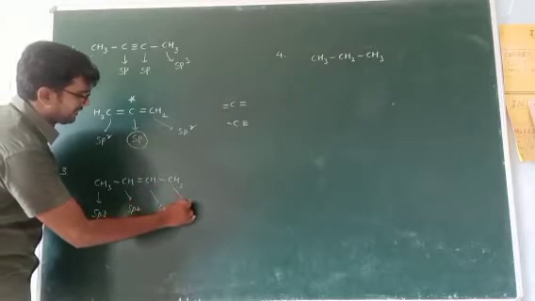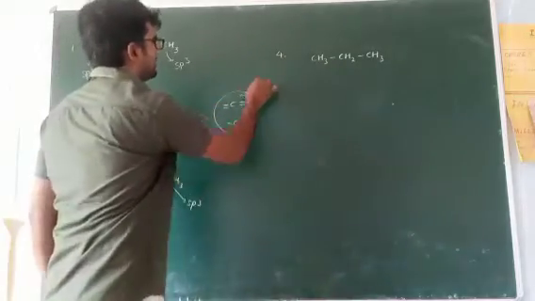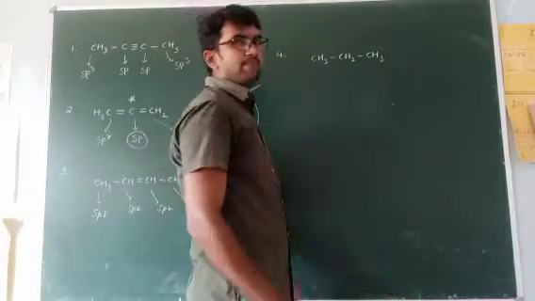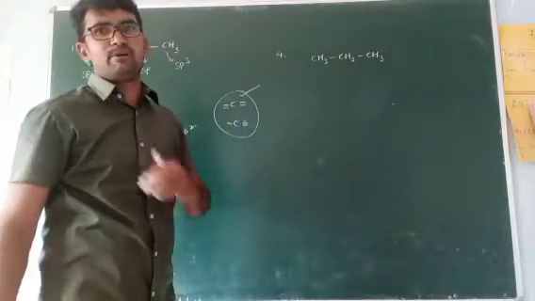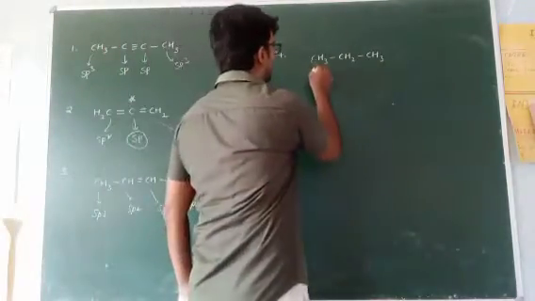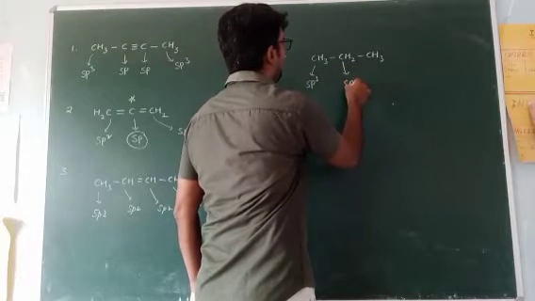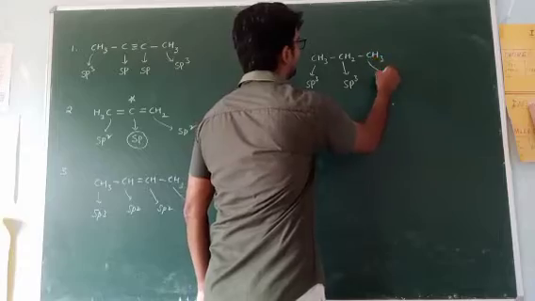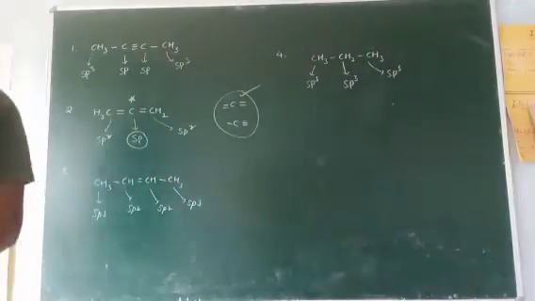This carbon sp3. You know that, very easy. Here both are the same. For this carbon, only single bonds are present. There is no double bond and no triple bond. So every carbon shows sp3 hybridization. Okay?